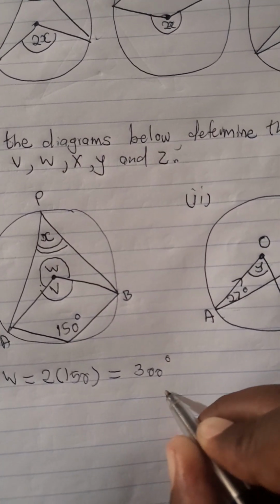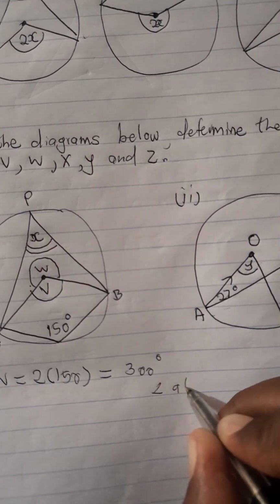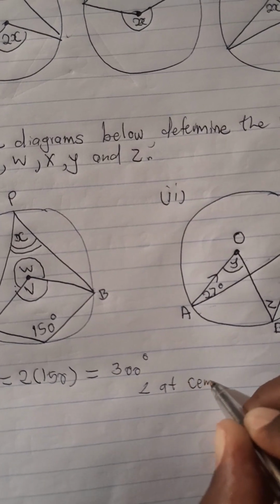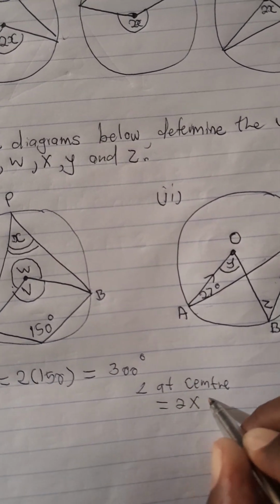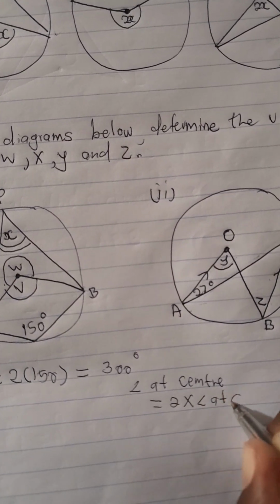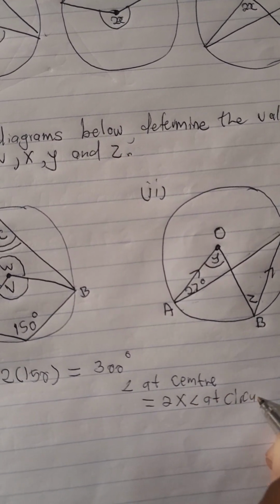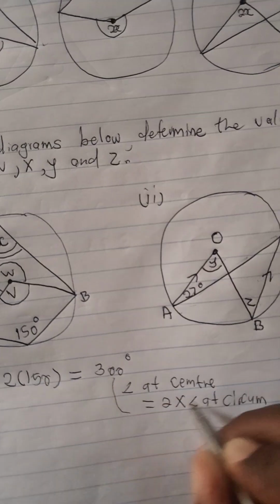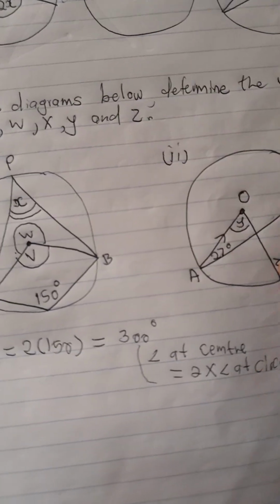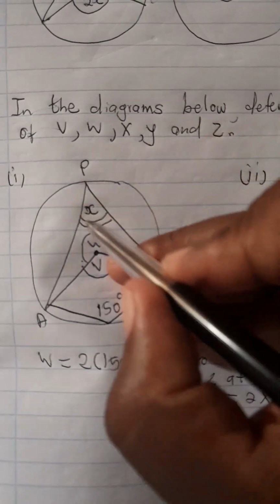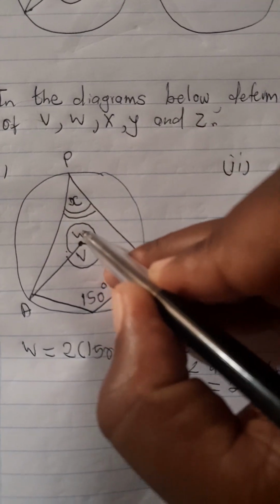Reason: remember when you're writing the reason, it's angle at the center is twice the angle at the circumference. Angle at the center is twice the angle at the circumference. Okay, so already we know that here it's 300.